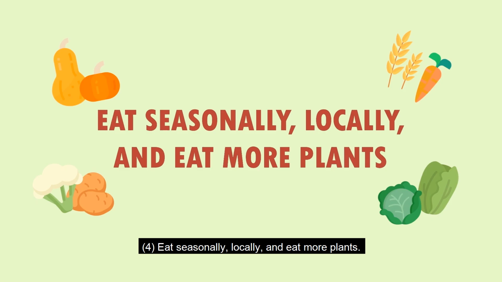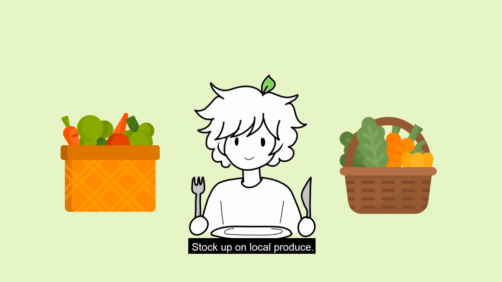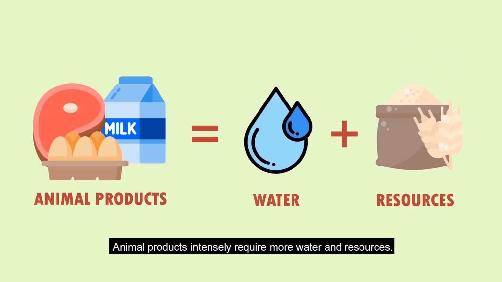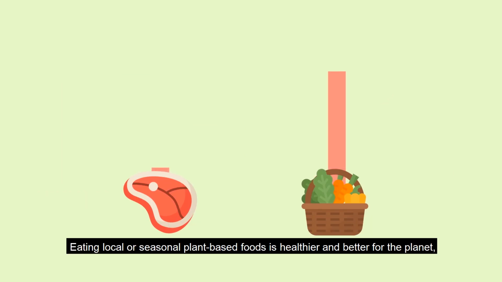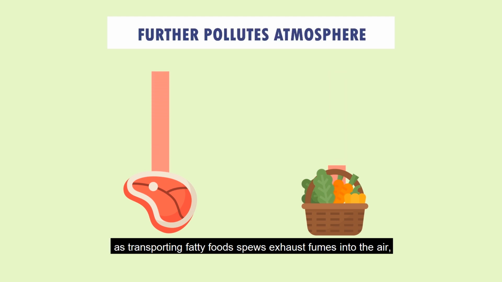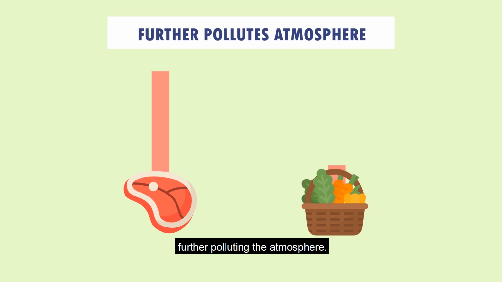Eat seasonally, locally, and eat more plants. You can stock up on the local produce. Animal products intensely require more water and resources. Eating local or seasonal plant-based foods is healthier and better for the planet, as transporting fatty foods spews exhaust fumes into the air, further polluting the atmosphere.